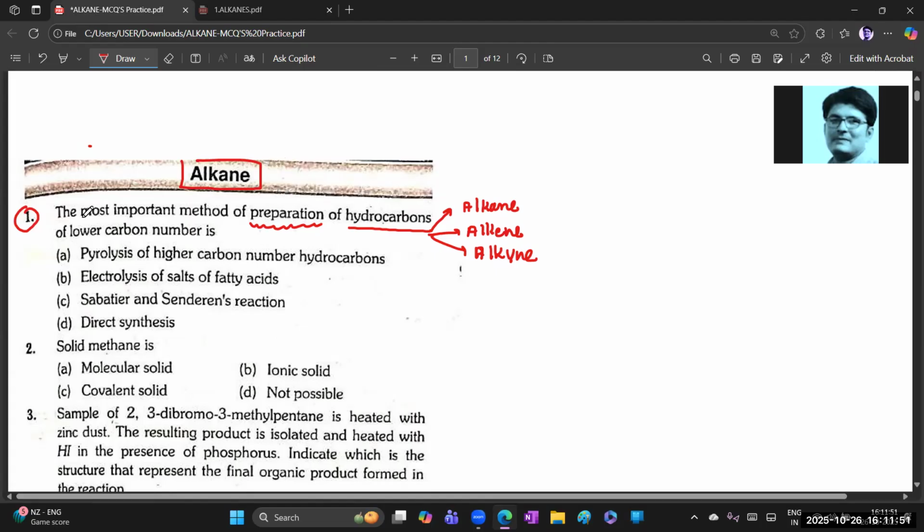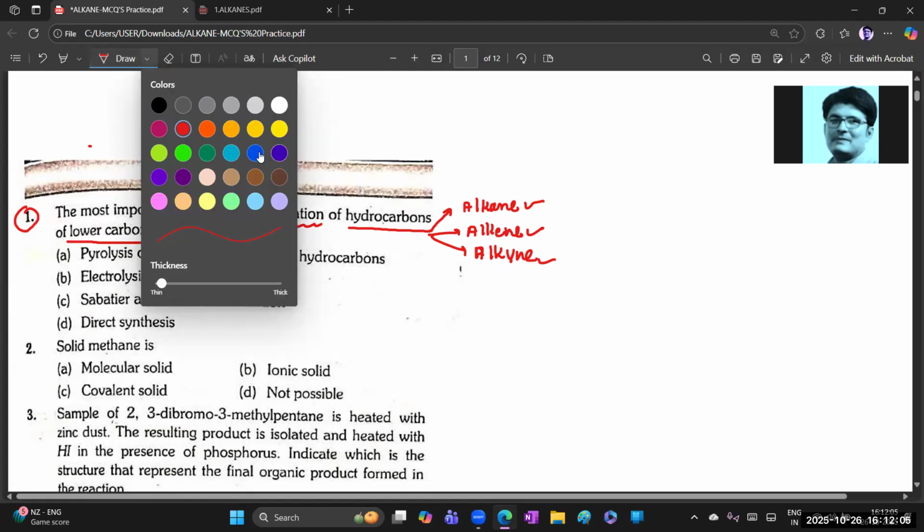Now, the most important method of preparation of hydrocarbons, maybe the alkane or alkyne, whatever it may be, of lower carbon number, he is asking. This is an important one.